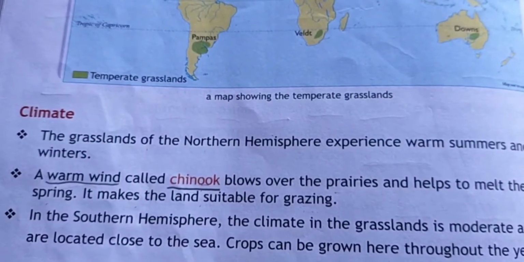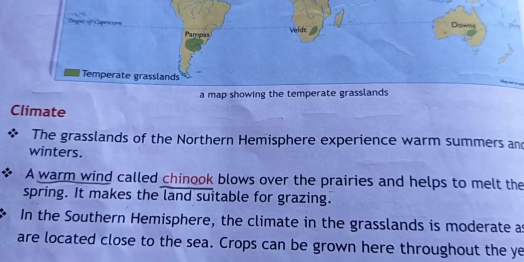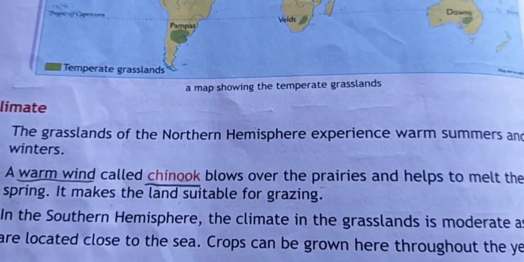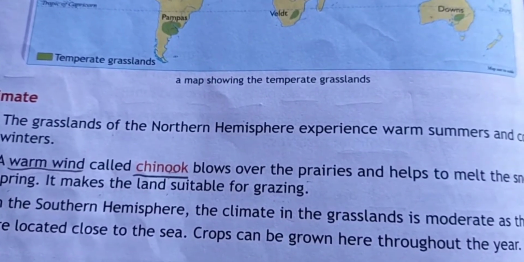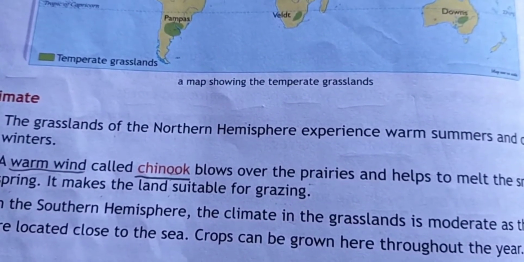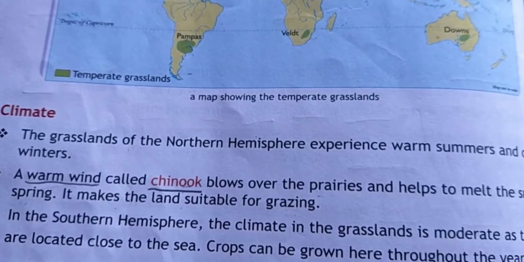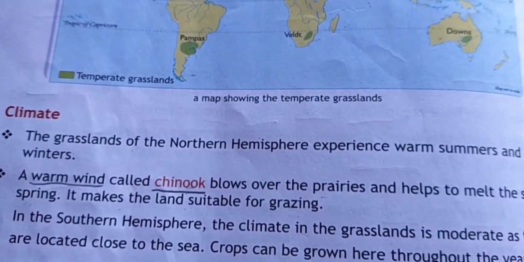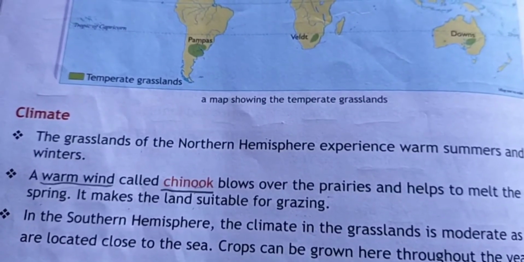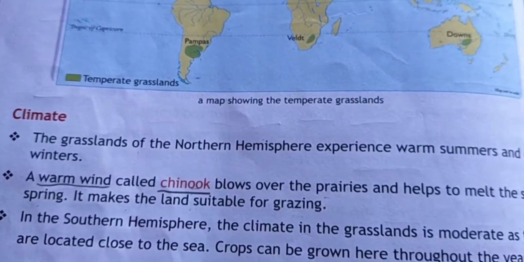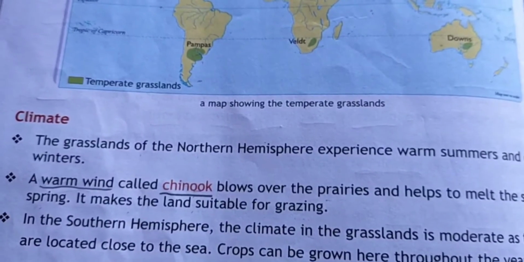Temperate grasslands are found in areas where the summers are short and warm and winters are very long and cool, and it snows in some parts. A warm wind called Chinook blows over the prairies and helps to melt the snow in the spring. It makes land suitable for grazing. This Chinook is a hot wind that blows over the prairies in spring after the cold winter, and this wind brings great relief to the people living in the prairies. It helps melt the snow on the pastures, after which the crops can be sown and animals can be driven out to graze in the fields.